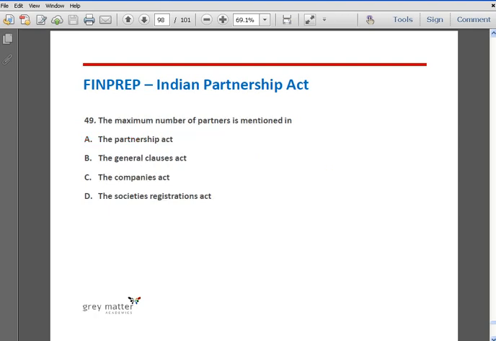Question number 49, the maximum number of partners is mentioned in option A, Partnership Act, option B, General Clauses Act, option C, Companies Act, and option D, the Societies Registration Act. The correct answer is option C, Companies Act.